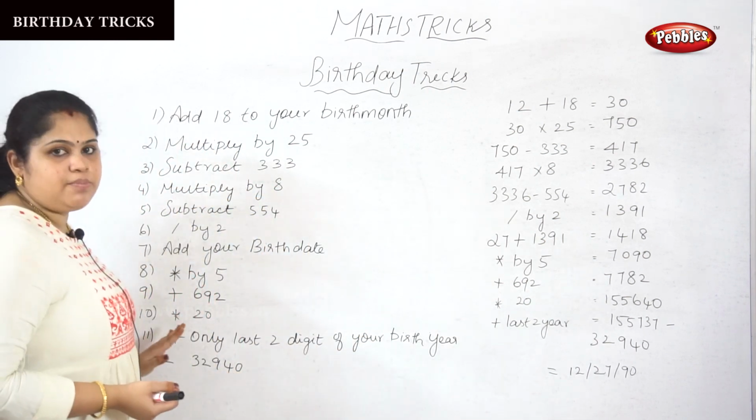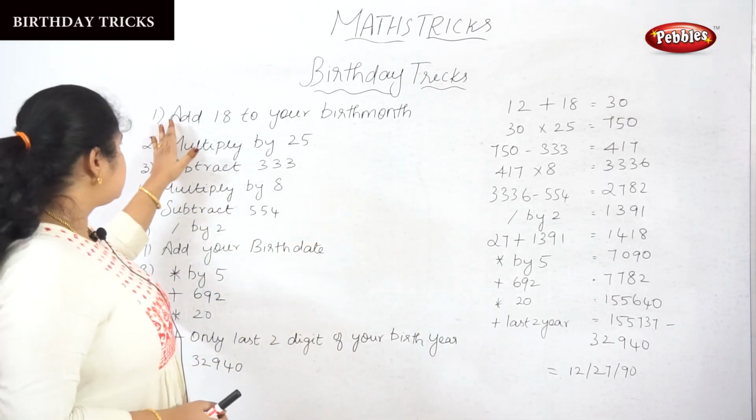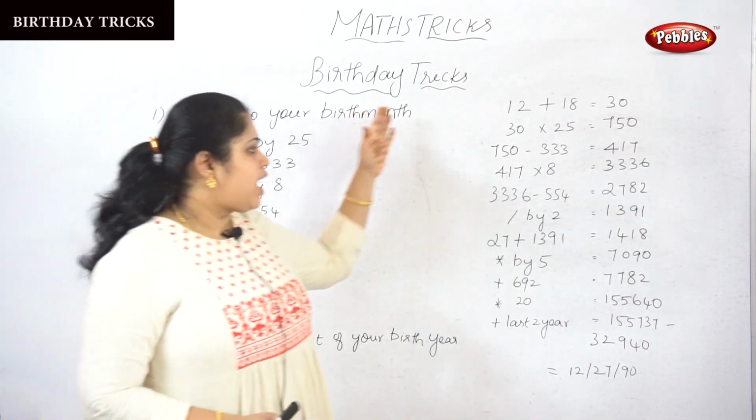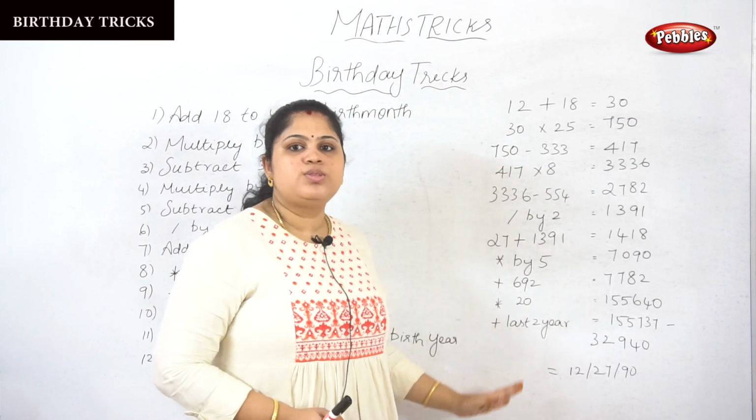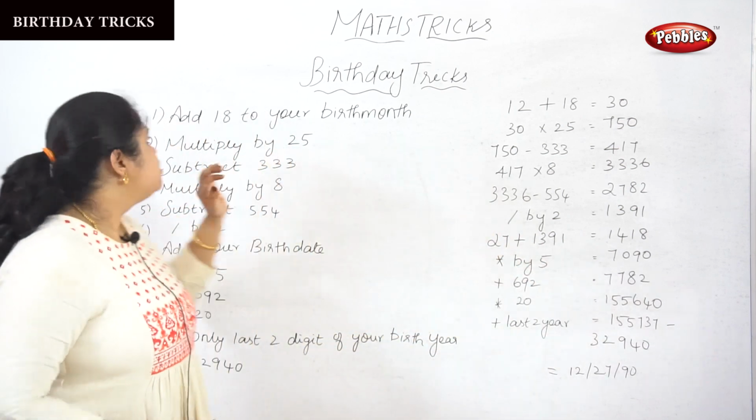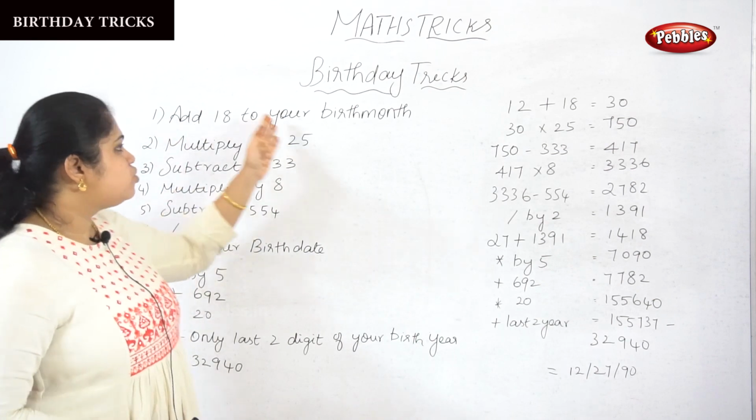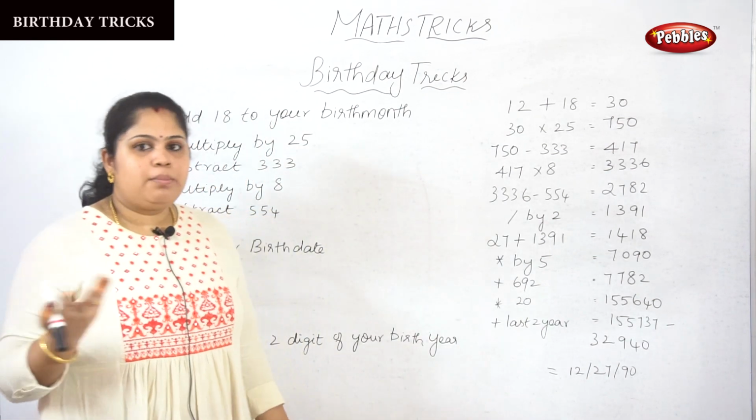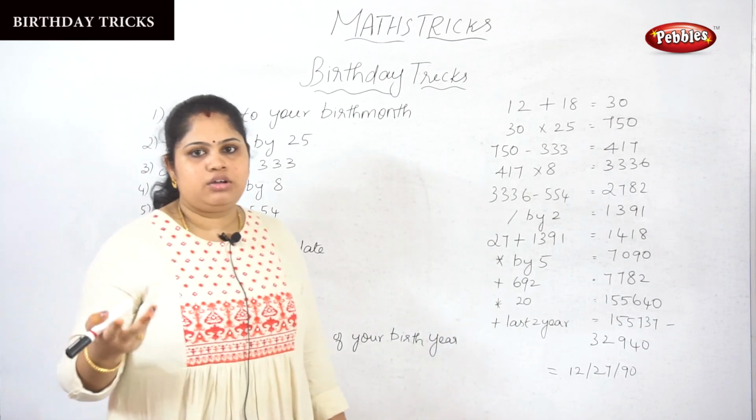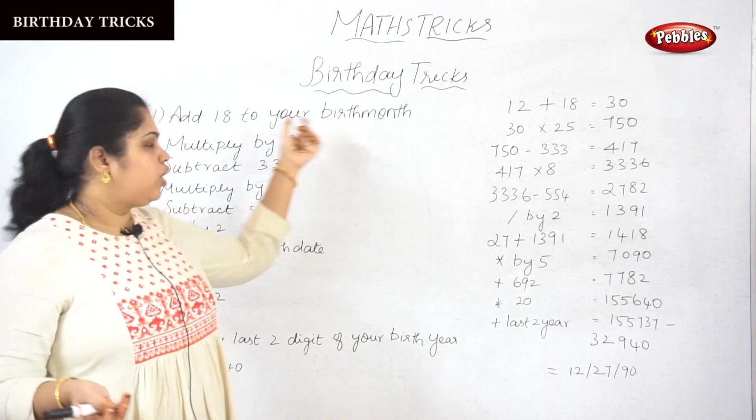So what is the procedure? There are 12 steps to find out the birthday date. Let's see them one by one. I have also kept an example written. First, let's check the steps and then go for the example. First step: ask your friend's birth month. Add 18 to the birth month, meaning your friend's birth month if you are playing with your friends.